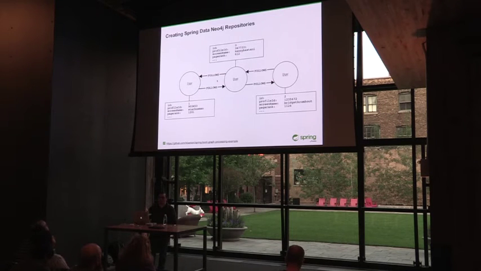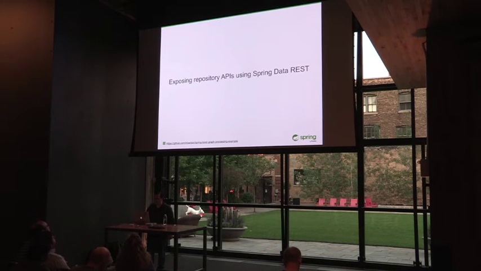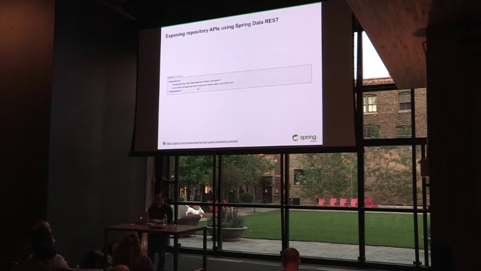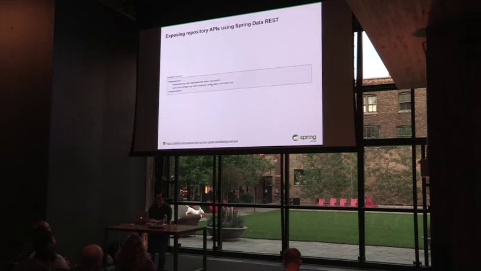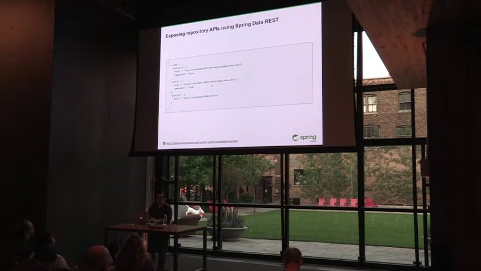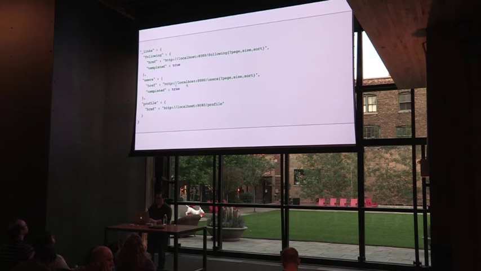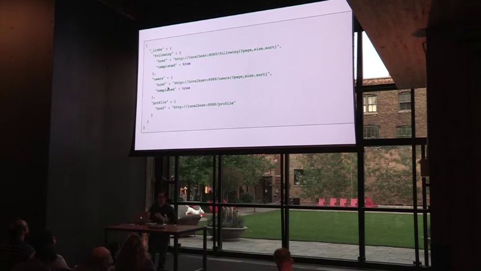So that's about it. So I have my Spring Data repositories here. Now I can actually interact with this data using Java. So that's very good. The very simple thing that I'm going to do here is to add in a REST repository. So I'm going to add in just one dependency here with Spring Boot, which is called Spring Boot Starter Data REST. And this is going to allow me to take this repository that I just created and turn it into a REST API without any additional work whatsoever. So we don't have to do any manual effort to turn this into a REST API. It's just going to be one dependency that we add, and it's going to be done automatically.